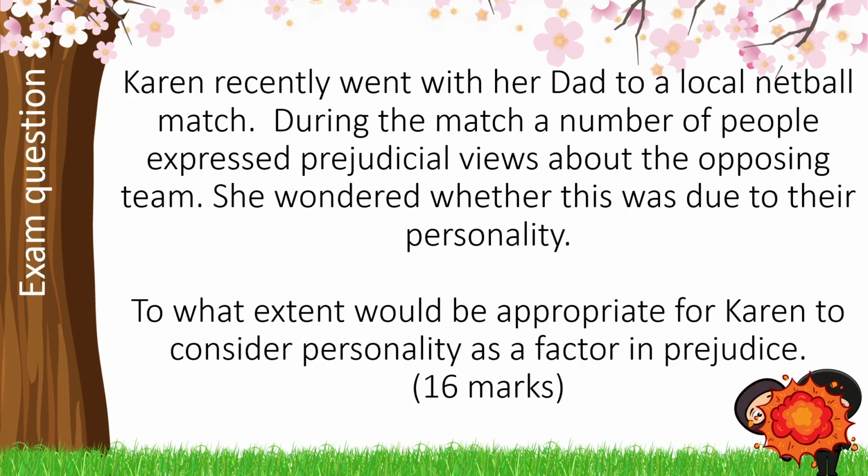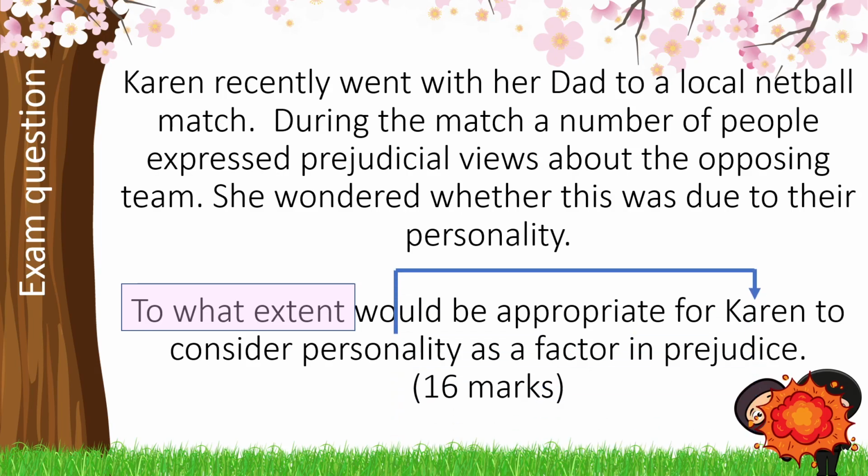Here we have a STEM question, and this one's actually 16 marks because we're talking about this in terms of different themes that might explain a behaviour in paper 3. So we've got our command word, to what extent, and it's important that we know that this is asking us to give a final judgment overall, and therefore we want to be having that judgment in relation to that link and mini conclusions. We know here that we need to link personality to Karen and Karen's idea. So she's gone to a match at a local netball team, and then we're seeing different prejudicial views, and she's wondering whether this is due to personality.